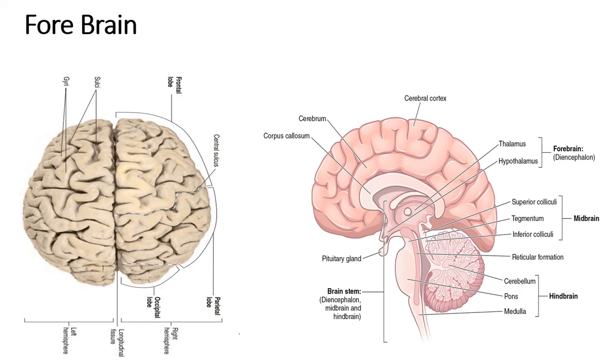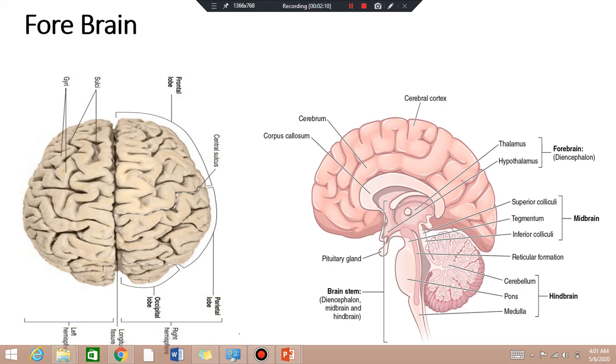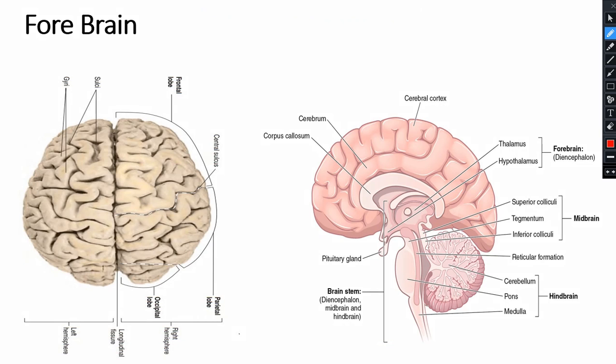Now in front of you, the diagram of forebrain. It has three main parts. One is the cerebrum, this is the thalamus and this is the hypothalamus. Now cerebrum includes all this part. It is the largest part. It starts from here up to here.